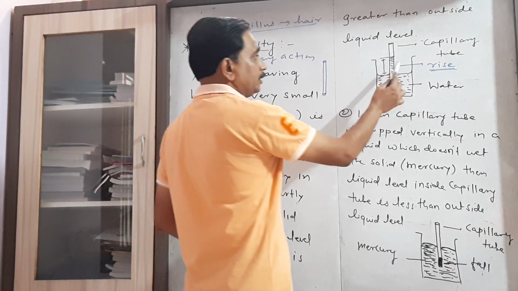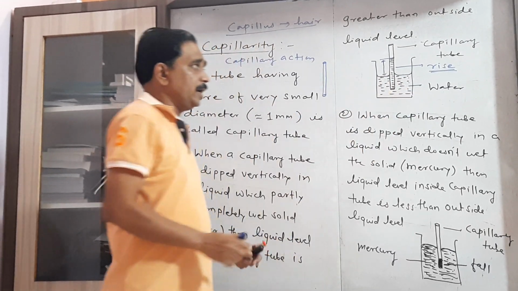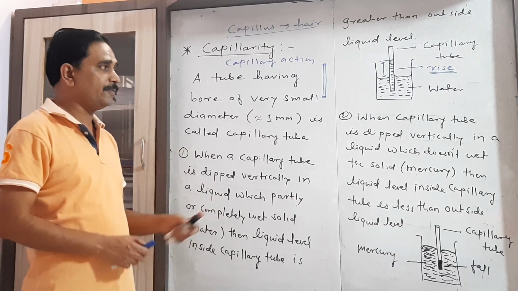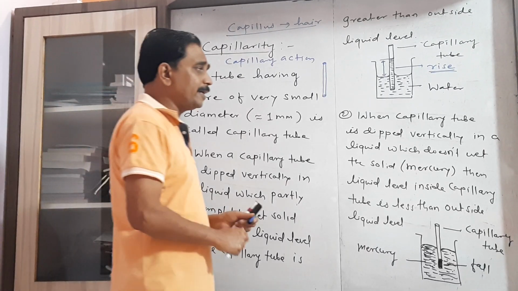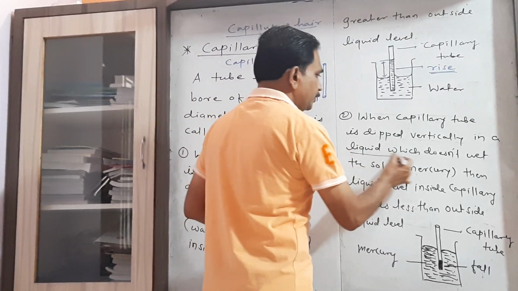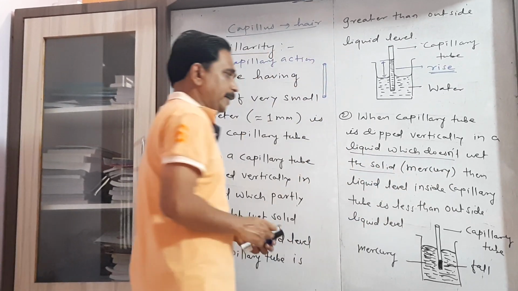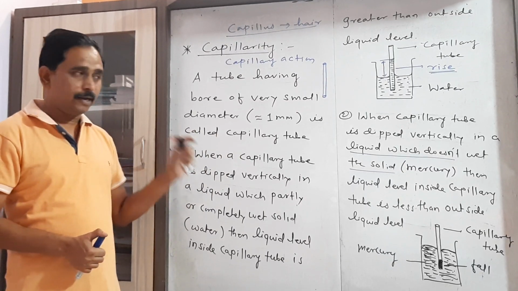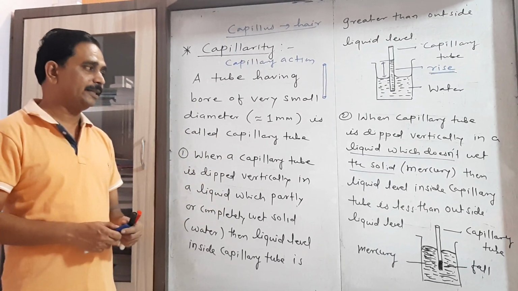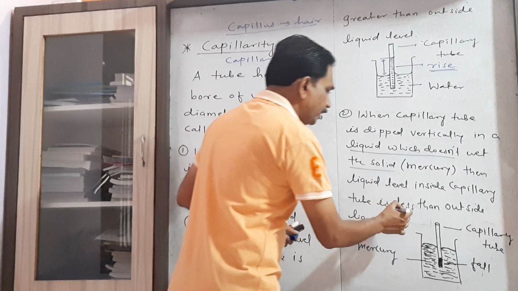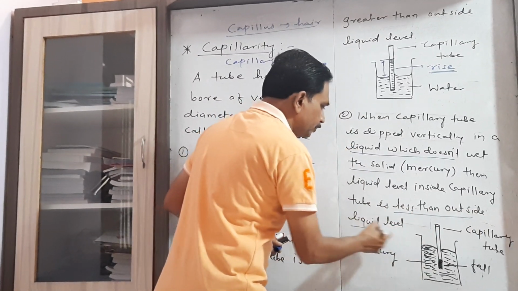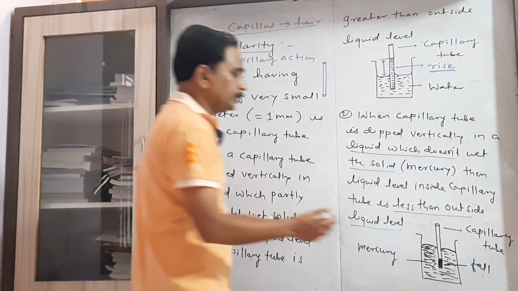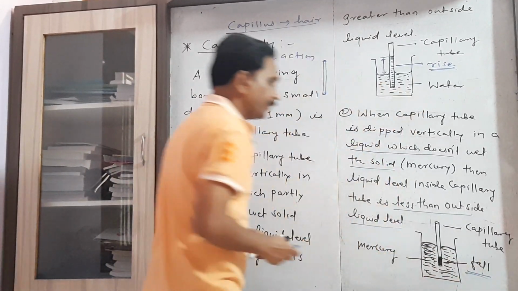This phenomenon is called rise. Now when the same capillary tube is dipped vertically in another type of liquid which doesn't wet the solid, the example of that liquid being mercury, then the liquid level inside the capillary tube is less than the outside liquid level. This phenomenon is called fall.